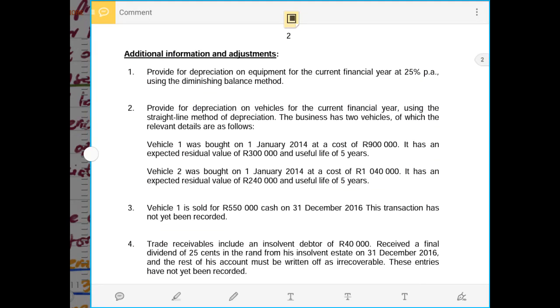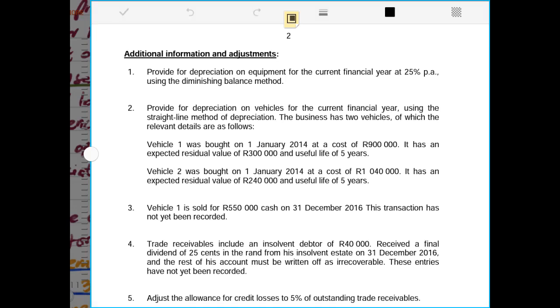The second adjustment says provide for depreciation on vehicles for the current financial year using the straight line method of depreciation. The business has two vehicles, of which the relevant details are provided below. So now we had two vehicles, and we must calculate depreciation for both vehicles.